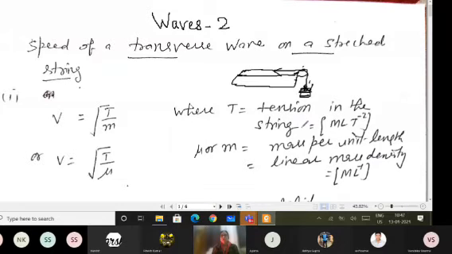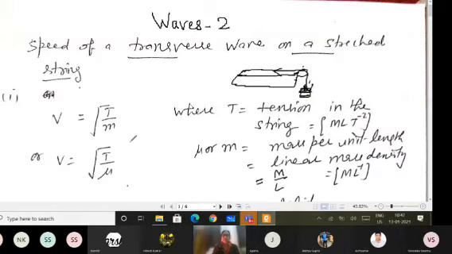Tension is a force, so the dimensional formula for the tension will be the same as that of the force, that is MLT^-2. And here I can write inversely proportional to m or mu, whatever symbol you use. But here m is not mass, it is mass per unit length, or I may call it linear mass density. So linear mass density means mass upon length, M upon L. Dimensionally, I am getting ML^-1.